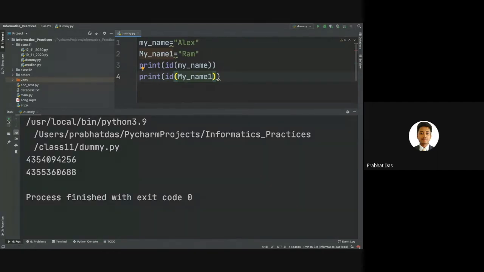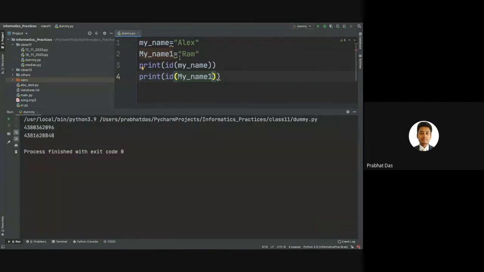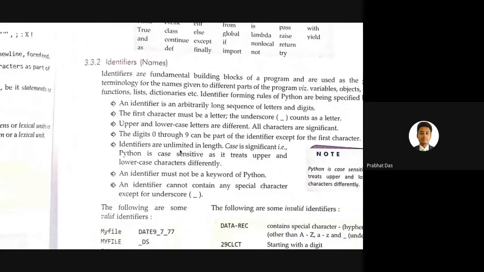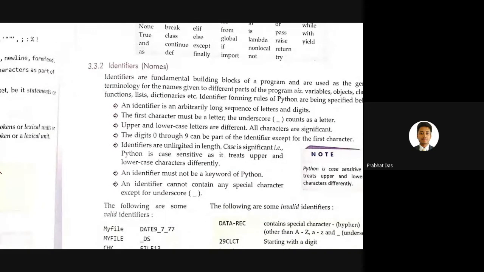Here we don't get any error. Here you can see that we are not getting an error. So for my_name1, we are not getting any error. But yes, we cannot start the name of an identifier with numerical values. It is not possible to begin the name of an identifier with numerical values, but definitely as a suffix you can have them. Then the next rule says identifiers are unlimited in length. Case is significant.